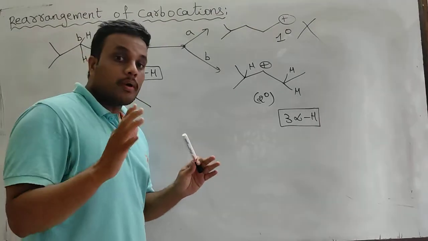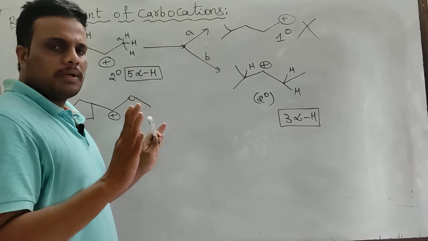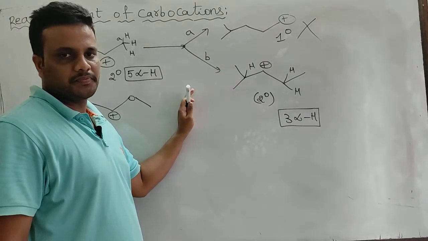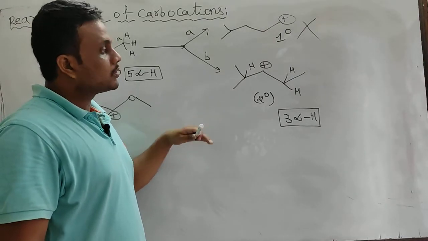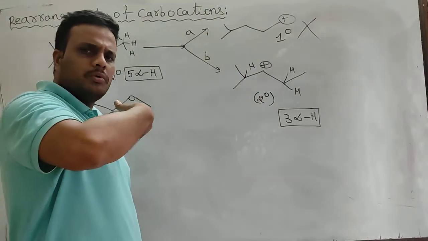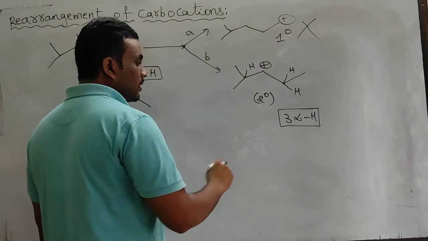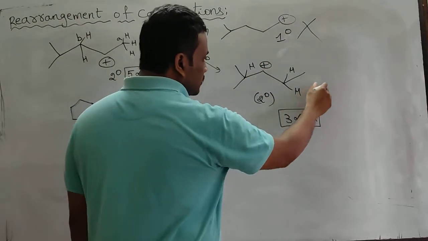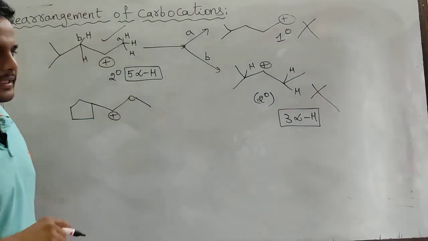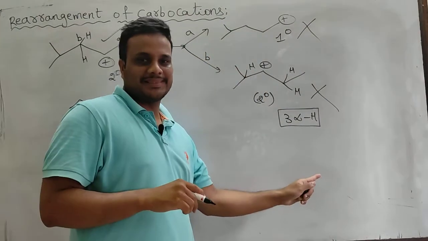So when you have doubt in such kind of carbocation, no problem, you go with rearrangement. All possible rearrangements you do. Okay, if you get a more stable carbocation than the initial carbocation, then you go with the more stable carbocation. But here this is less stable. Although this is secondary, this is also less stable. So it is the most stable. No need to rearrange this carbocation. And this you will come to know if you check like this.